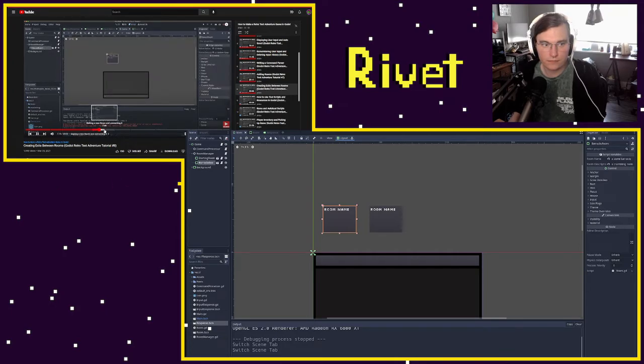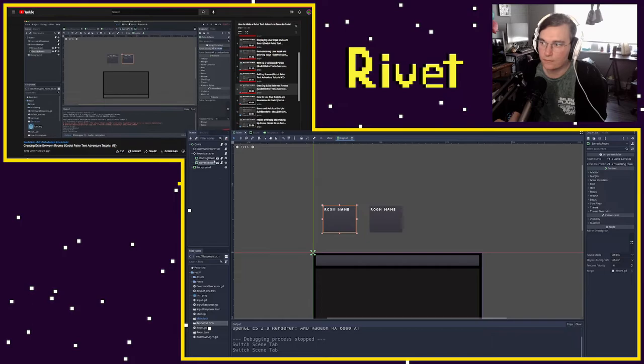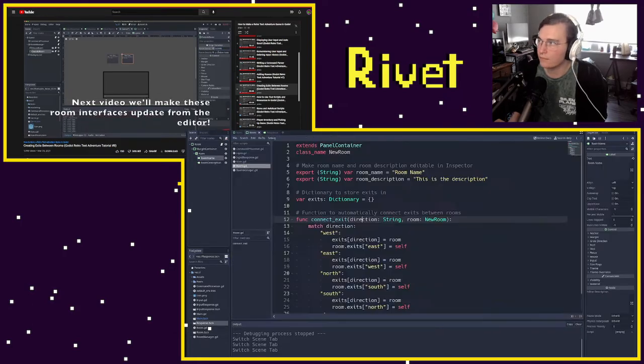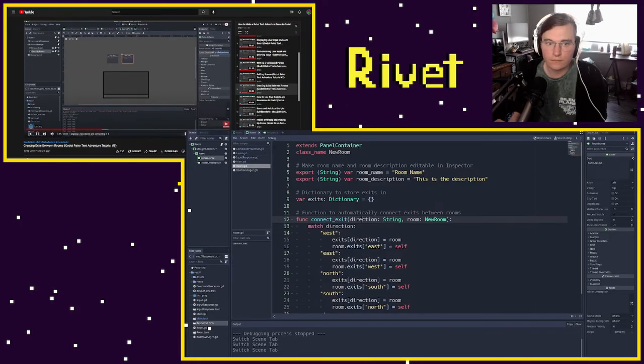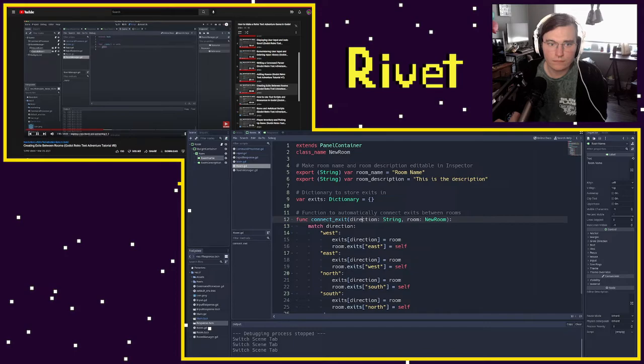So first, let's add another room. So if I duplicate our house room, and I'm going to say this is outside room. Let me just drag this over here so we can kind of see. I'm going to say you are just outside. This would be you are outside in the village or something like that. And so what I want to do is connect these two together. And what I can say is houseroom.connect exits. And here we're going to connect an exit.